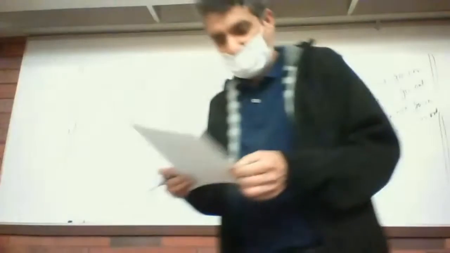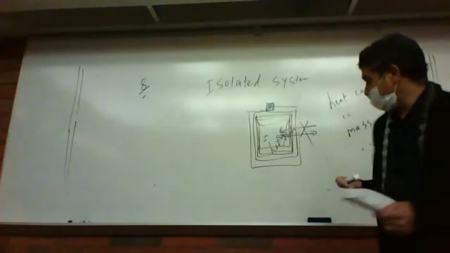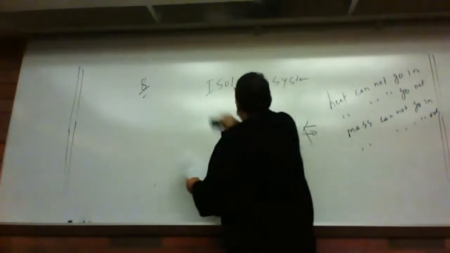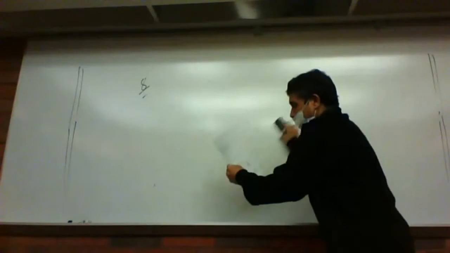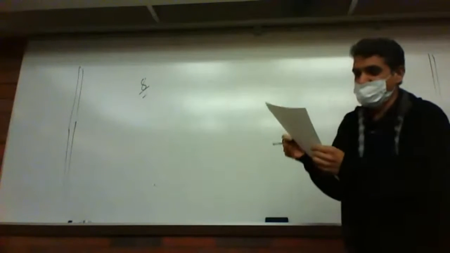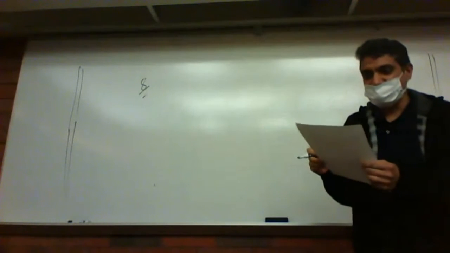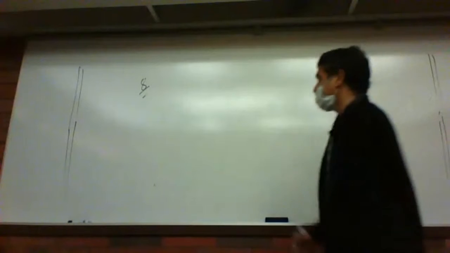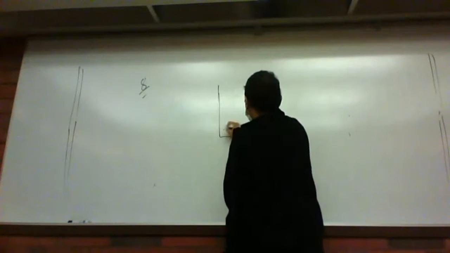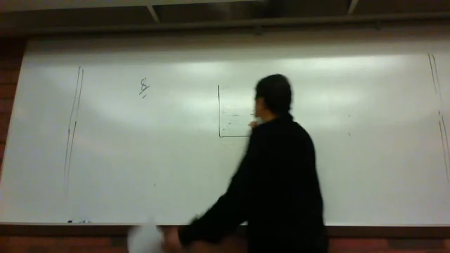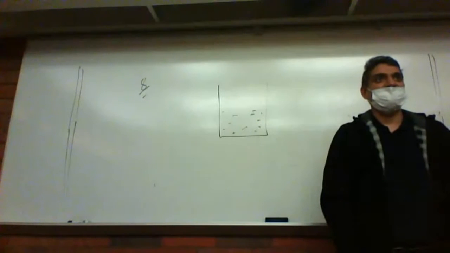So here in slide number 9, there is an example. Suppose we are studying a reaction occurring in a beaker on a table in the laboratory. What constitutes the surrounding? So let's say you have a beaker here, and then you are studying something in the solution. You are mixing something, and a reaction is happening.